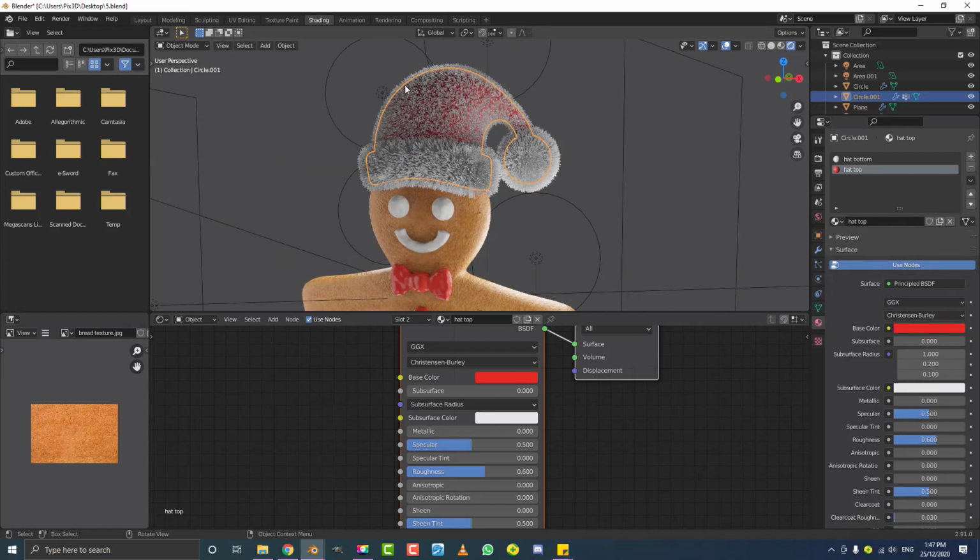At the moment, we're not seeing those materials applied to the particle system. So what we need to do is, with that hat selected, go to our particle settings.